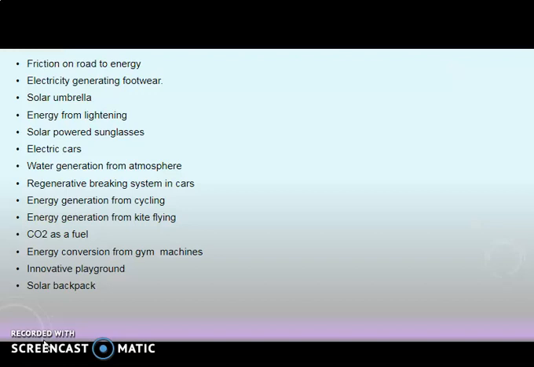Then we can have electricity generating footwear, solar umbrella, energy from lightning, solar powered sunglasses, electric cars, water generation from atmosphere, regenerative braking system in cars, energy generation from cycle, energy generation from kite flying, then carbon dioxide as a fuel, energy conversion from gym machines, innovative playground, then solar backpack.